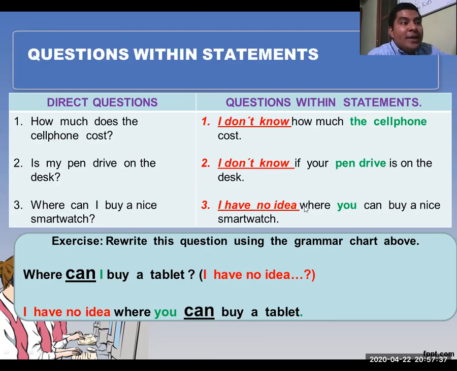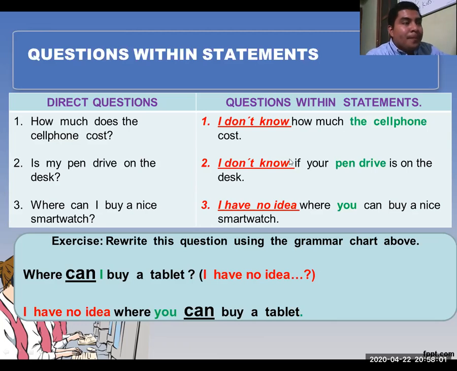I have no idea where you can buy a nice smartwatch. First the subject and then the verb. So it's the same thing with a question within a question. You are going to follow this structure like an affirmative sentence, right?